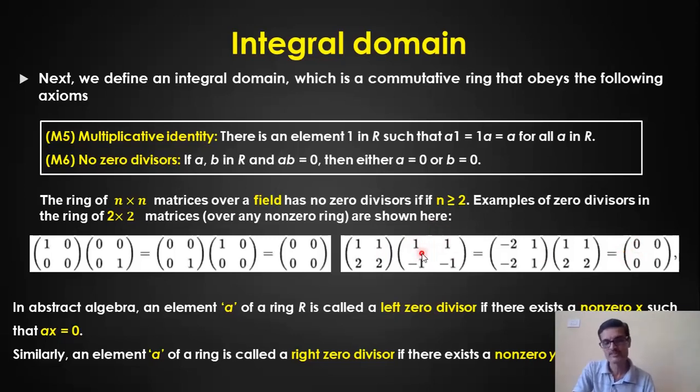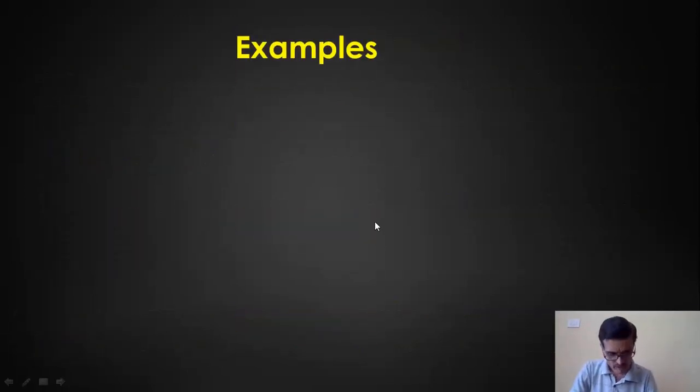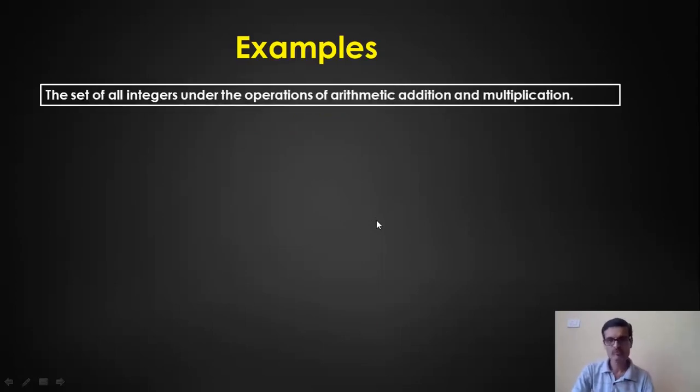It's a zero divisor. Remember, if this is part of the ring, then I cannot call this a ring in the integral domain, because there should not be a zero divisor in the ring. Fine. So in that case, we say it is a ring in the integral domain. That means if A and B are in R, if A into B is 0, then either A is 0 or B is 0. Okay. Now, a few examples for ring in the integral domain, starting with the previous example only.